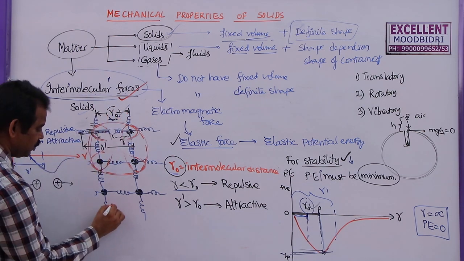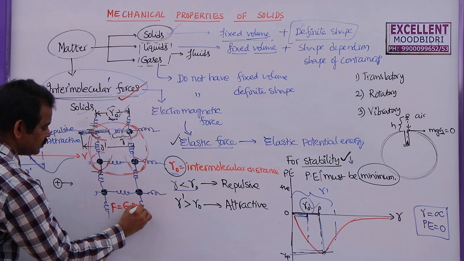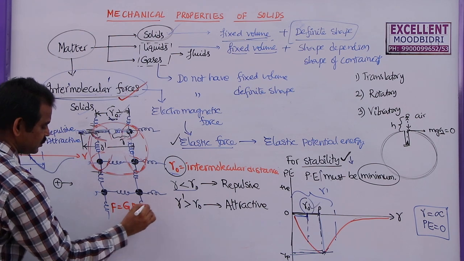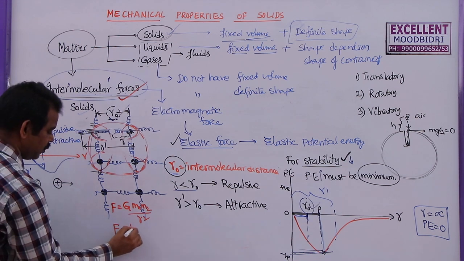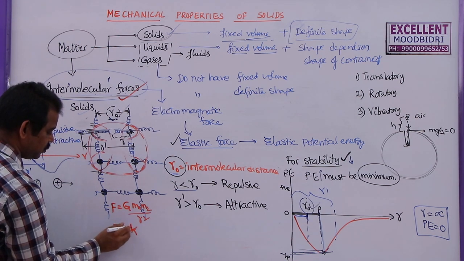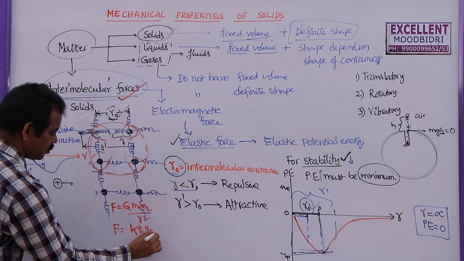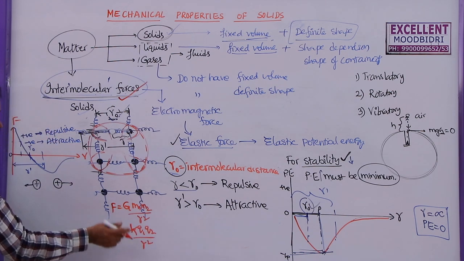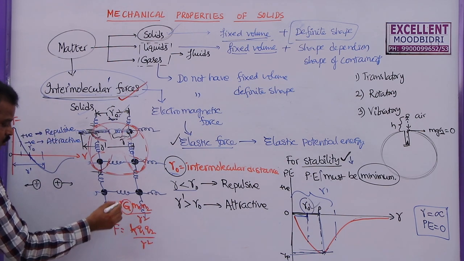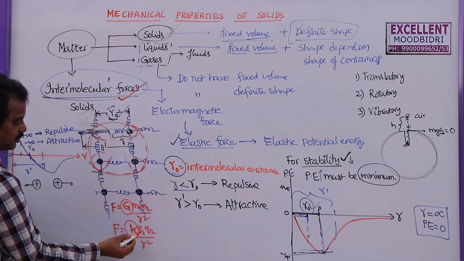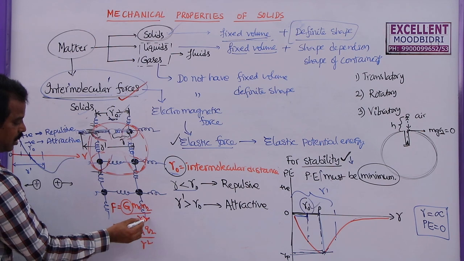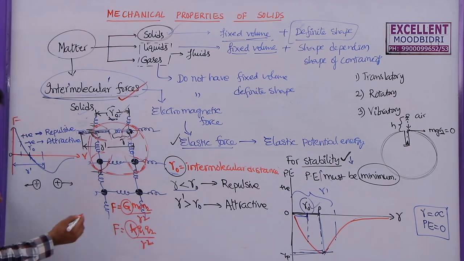In gravitation we have used capital G m1 m2 by r square. The electric force between two charges is given by some constant k into q1 q2 by r square, both are the same. This is the universal gravitational constant, this is the electrostatic constant, product of masses, product of charges, square of distance, square of distance.